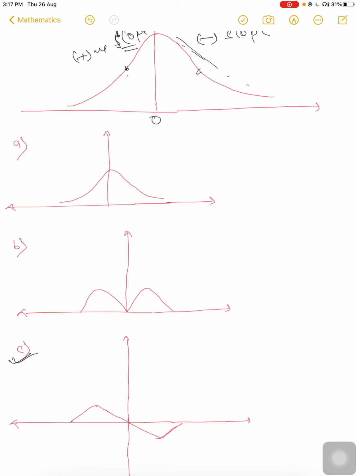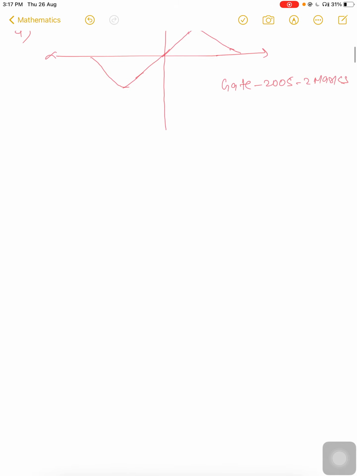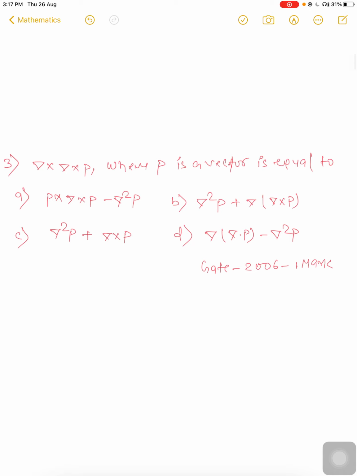After increasing, after decreasing, and decreasing up to the next curve, after that this one is increasing. Okay, next question.